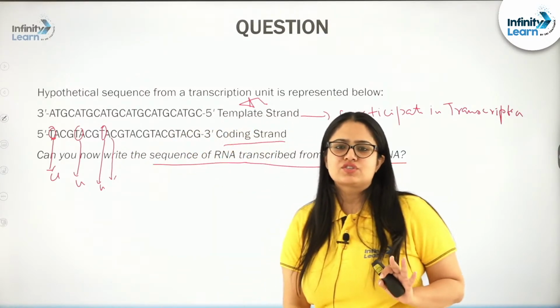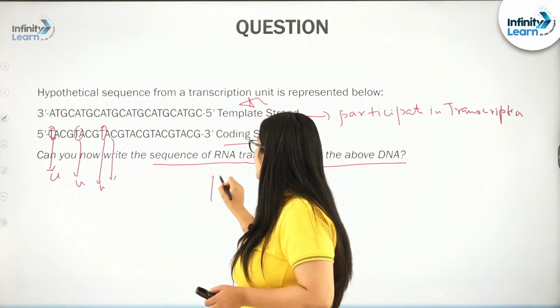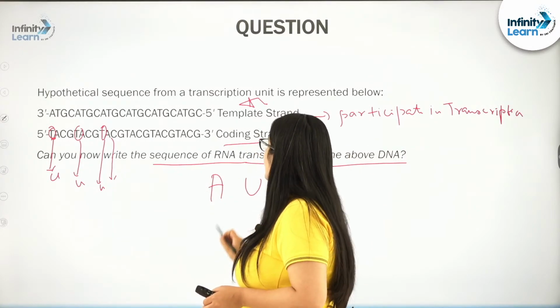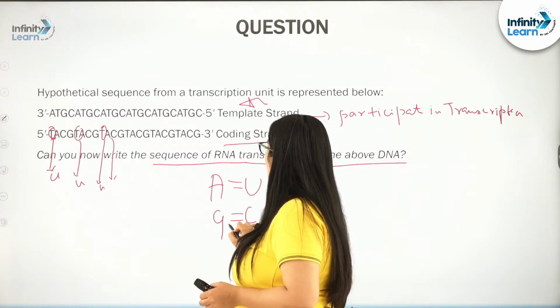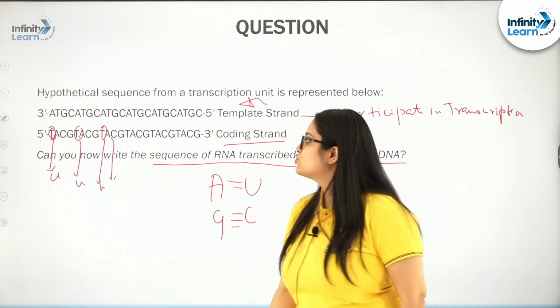So, I hope this much is clear. For forming an RNA molecule, A will pair with U and G will pair with C.